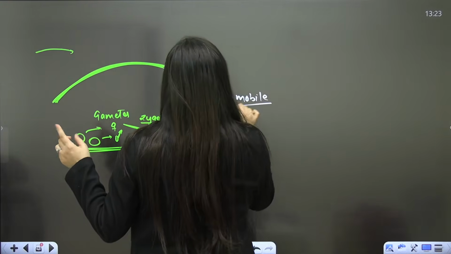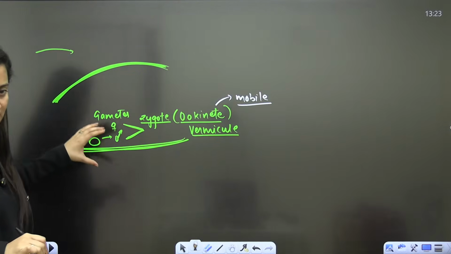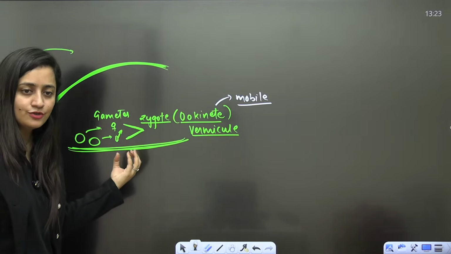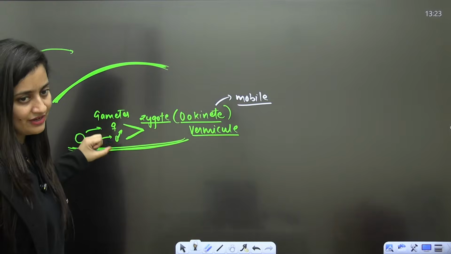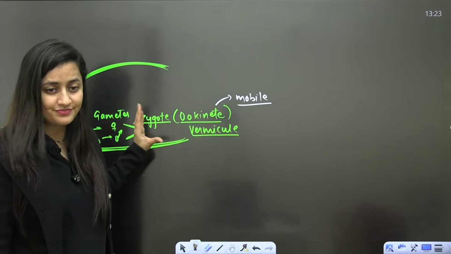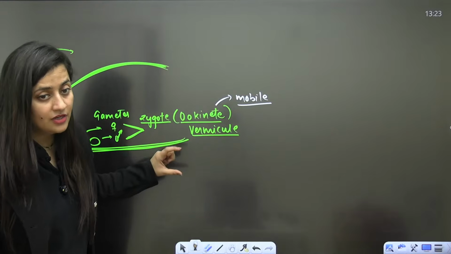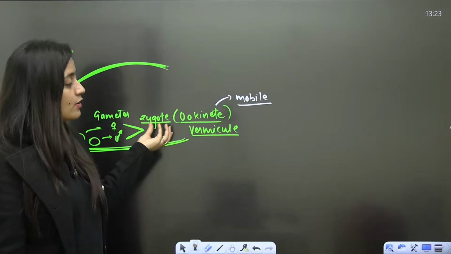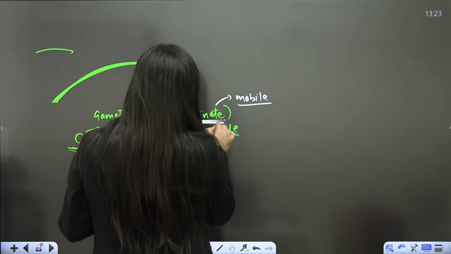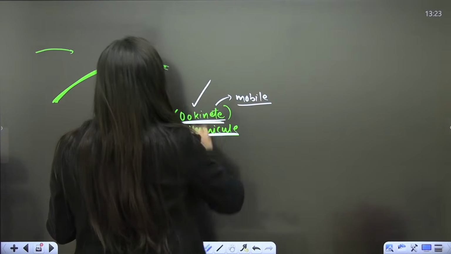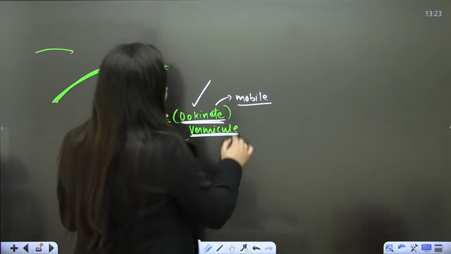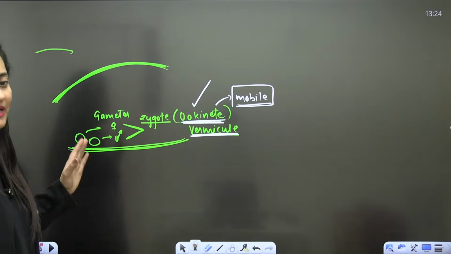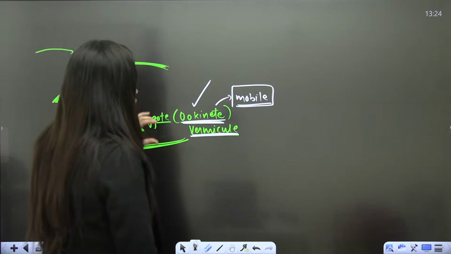So the gametes will develop further here in the mosquito's stomach, or you can say in the mosquito's gut. Focus on the word gut here. In the gut, gametes will form, they will fuse, and the zygote will form. We also call this zygote ookinete or vermicule. It is mobile, it is movable.